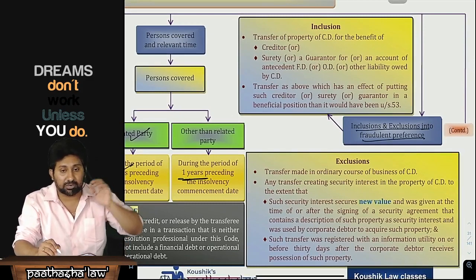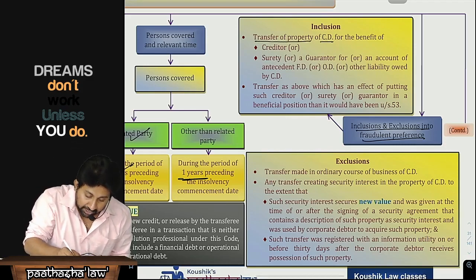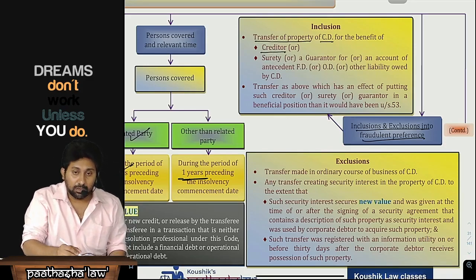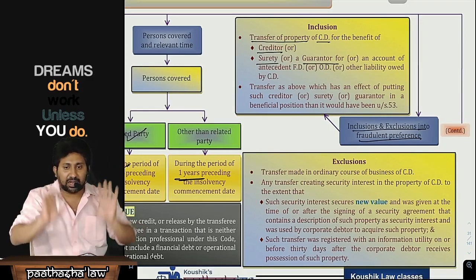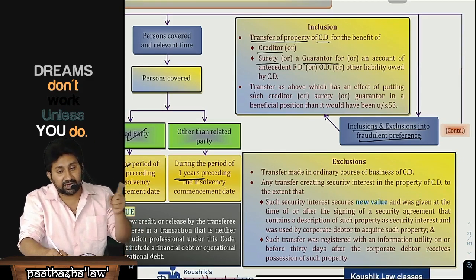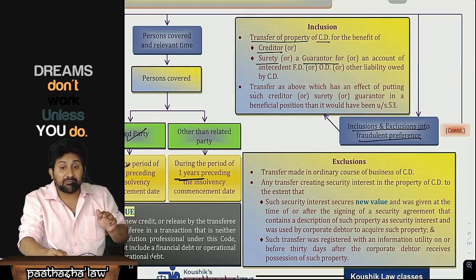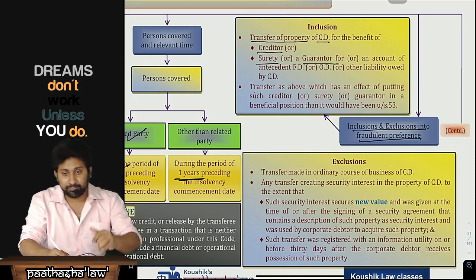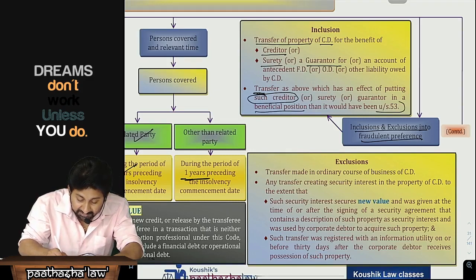So, inclusions and exclusions in fraudulent preference. What is included in fraudulent preference? Transfer of property of the corporate debtor for the benefit of a creditor, not only the creditor, but also a surety or guarantor or any other liability of the corporate debtor. A transfer as above, which has the effect of putting such creditor or surety or guarantor in a more beneficial position than he would have been under Section 53.